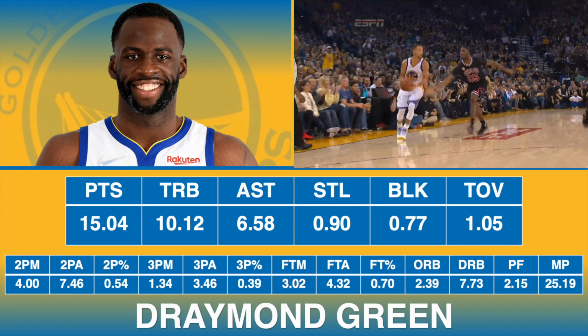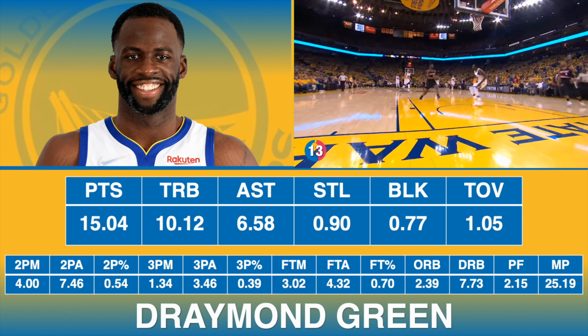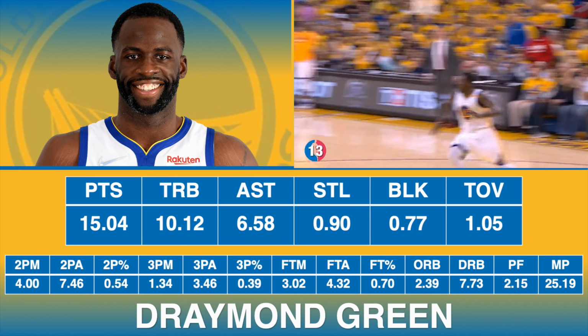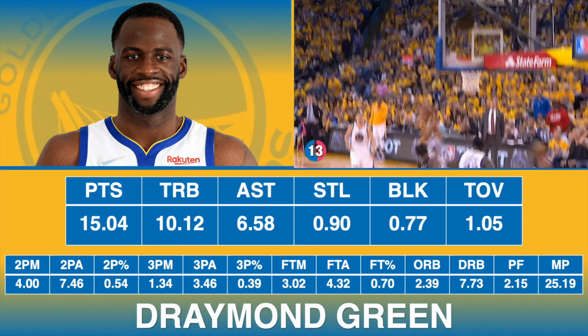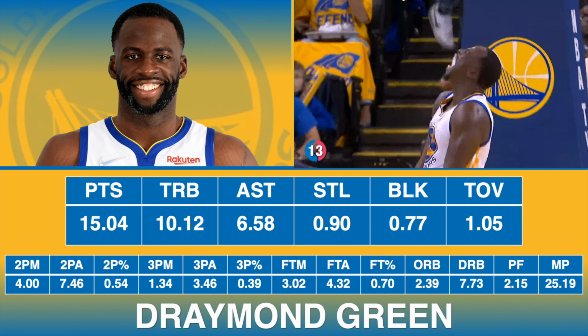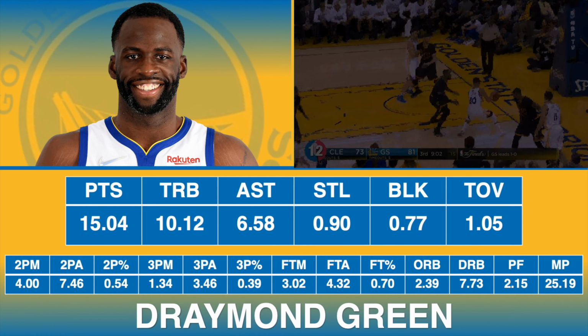Alright, the assist champion, this one actually goes to Draymond Green. He averaged more assists per game than anyone at 6.58. He also would score 15 points per game, would grab 10 rebounds per game, and he averaged 0.9 steals and 0.77 blocks. So pretty good numbers from Draymond Green.